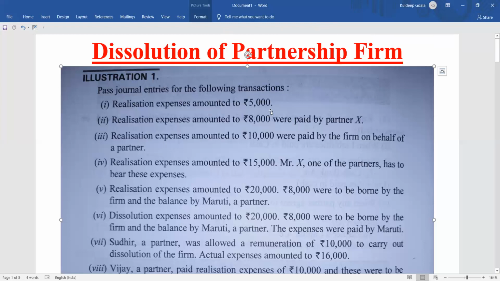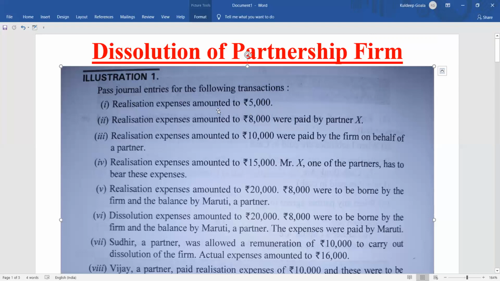What will be the journal entry for that? Remember, if it is an expense, the realization account is a loss, a nominal account. So realization expenses will be a loss, so the realization account will be debited. And we are going to pay 5,000, so cash or bank will be credited. You can mention either cash or bank. There is no hard and fast rule in the case of journal entries, because no cash balance or bank balance is given, so you can use either one. But preferably, if you use bank, that will be good.